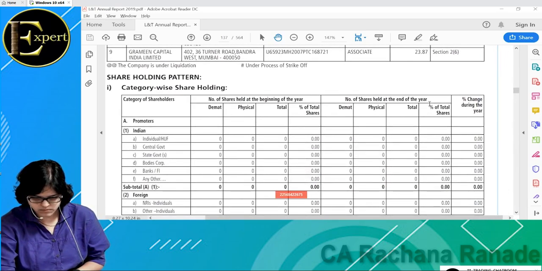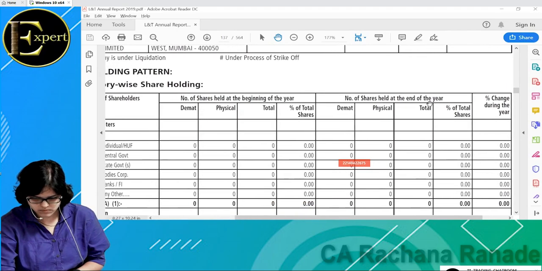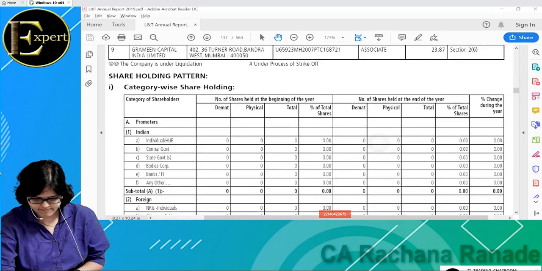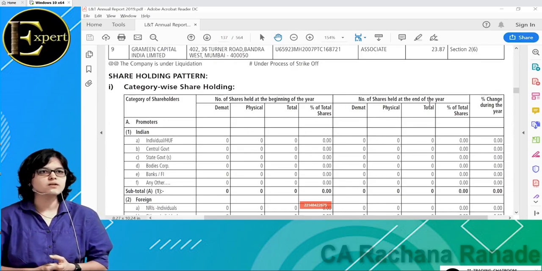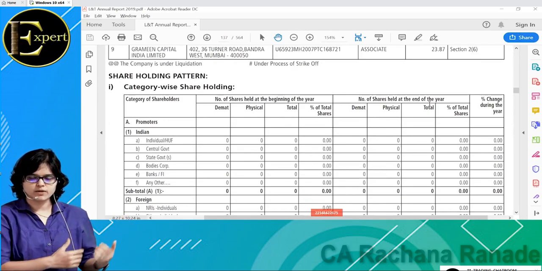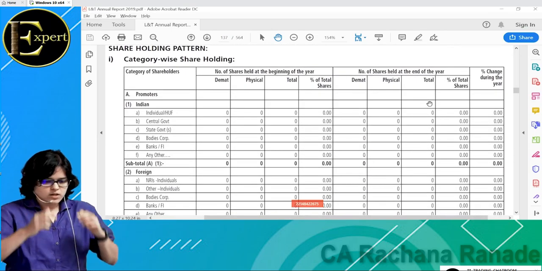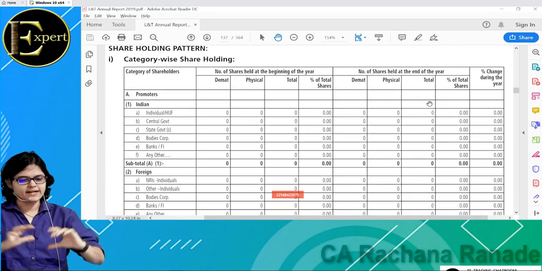Okay. Chalo, in the shareholding pattern you can see category wise shareholding. Now we are talking about shareholding of whom? L&T only. Acha, what is shareholding? The ownership holding. If you don't know equity share capital, it's okay, you can learn that in basics of stock market.